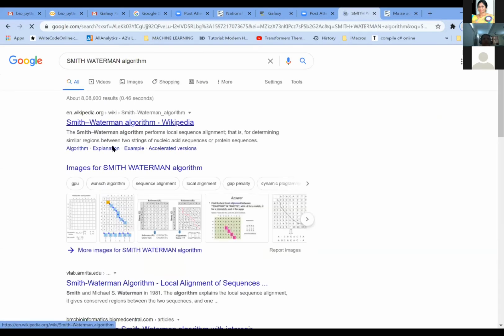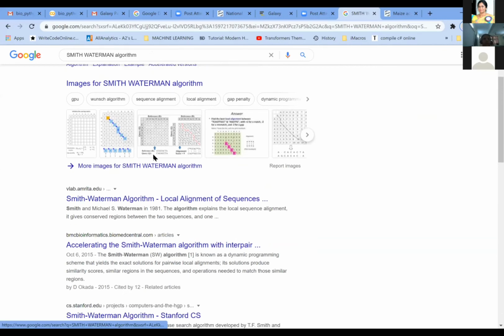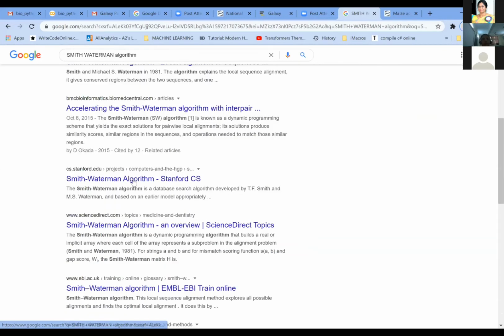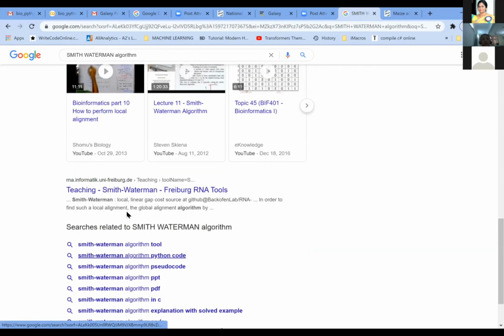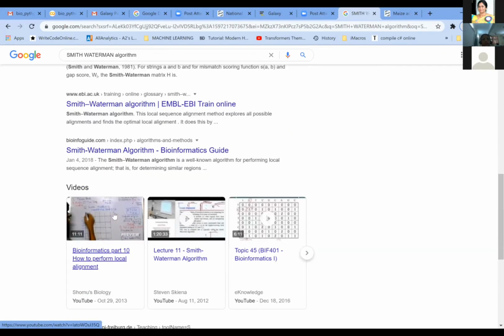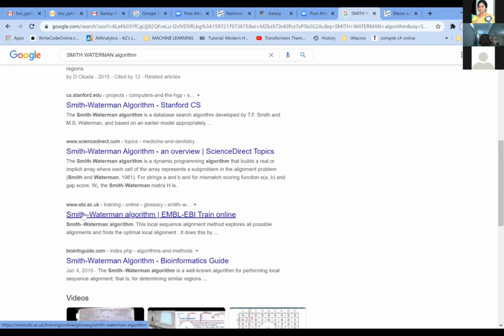Okay, so this is another algorithm which is going to help us in doing the local alignment. Needleman-Wunsch is not going to do local alignment, it will do only global alignment. If you want to do local alignment, you need to choose the Smith-Waterman algorithm. Here again, I will take you to the Smith-Waterman algorithm tool. So here you can go into the Smith-Waterman algorithm.